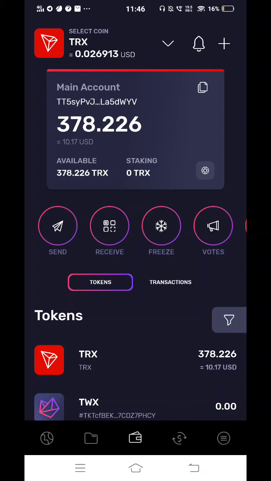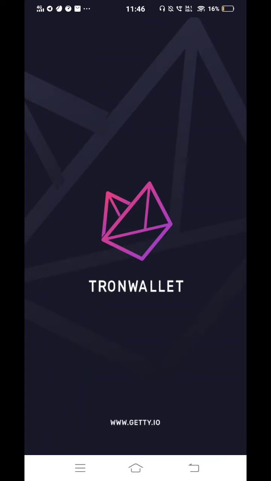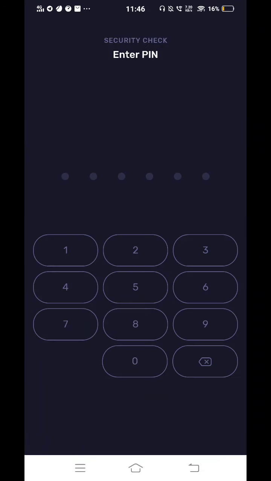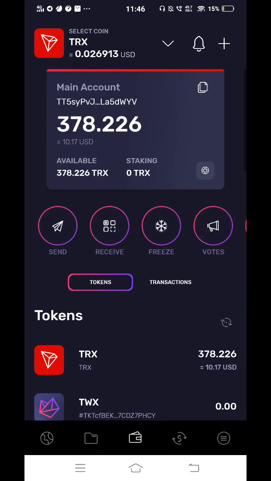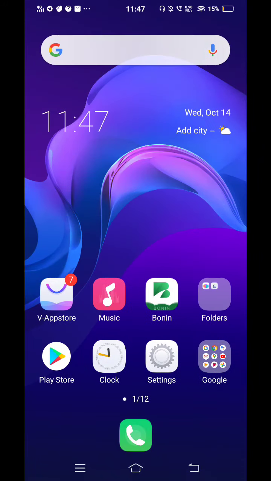Now you see that this is the main account and I have 378 Trons. I'm going to copy this, this is my Tron wallet.